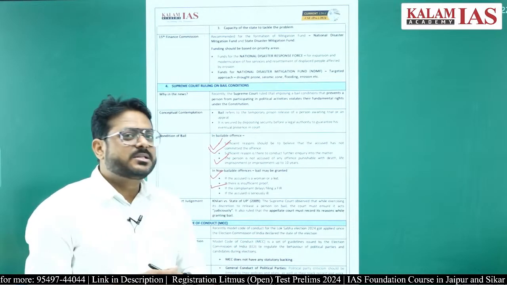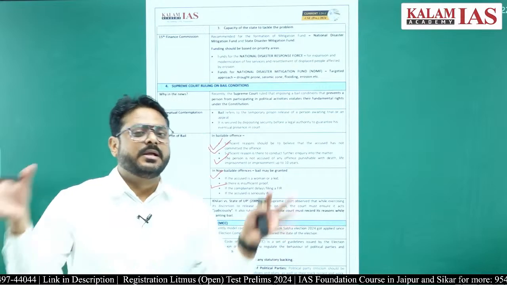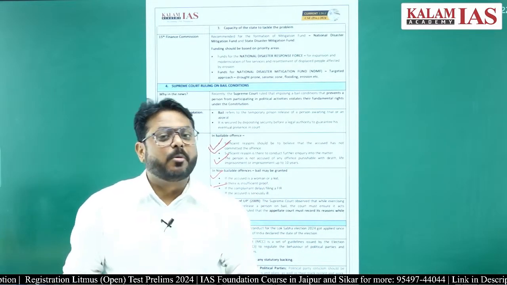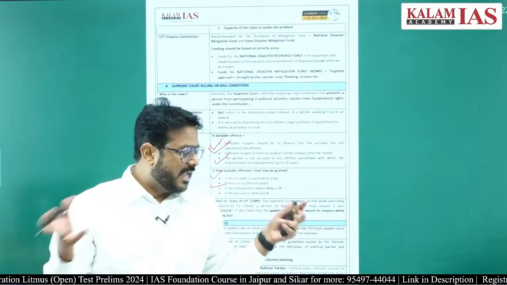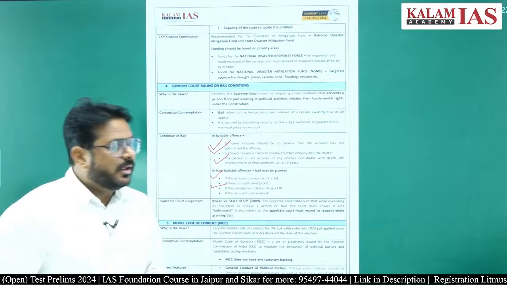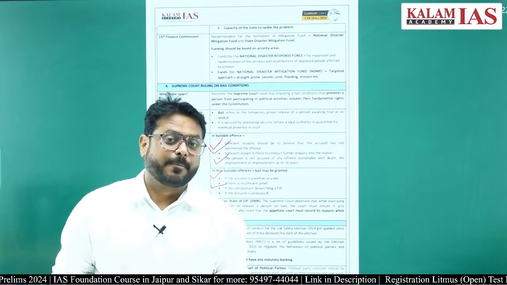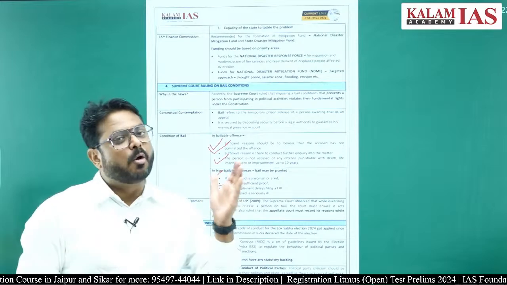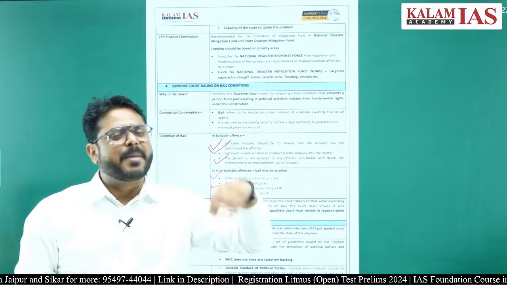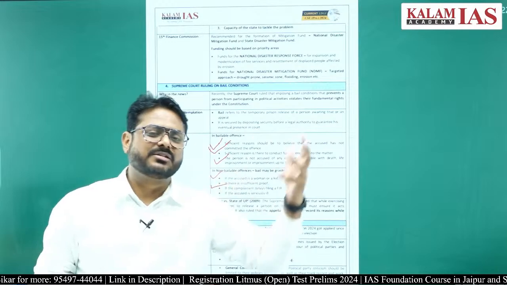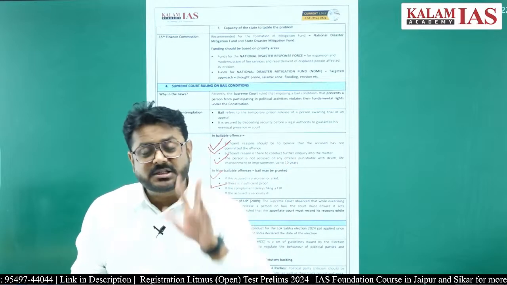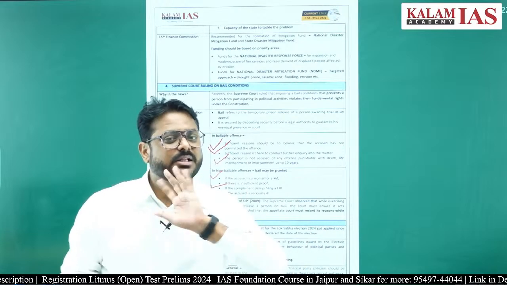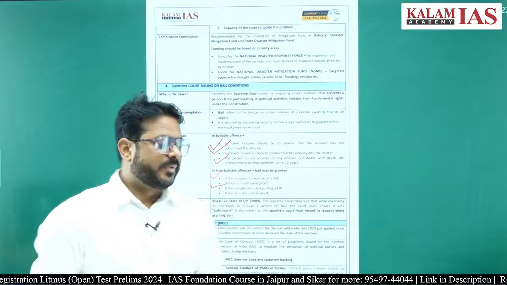So what happens when the Model Code of Conduct is applied? There are several kinds of instructions given to the political parties and to the candidates, which have to be followed. For example, if any criticism has to be done, then that criticism has to be done on the basis of what? On the basis of policies, programs, and the past record of whichever political party was there earlier, right, but not on the basis of caste lines, communal lines, or religion lines. On that basis this criticism cannot be done.